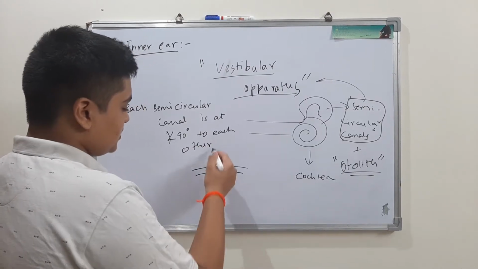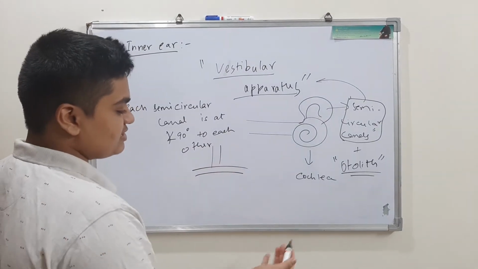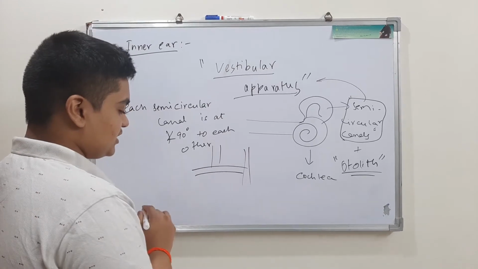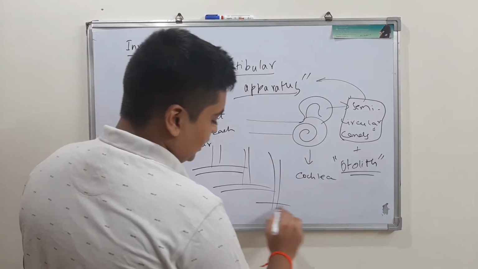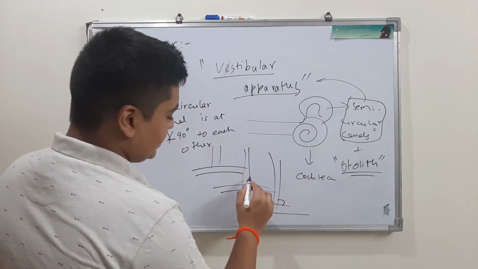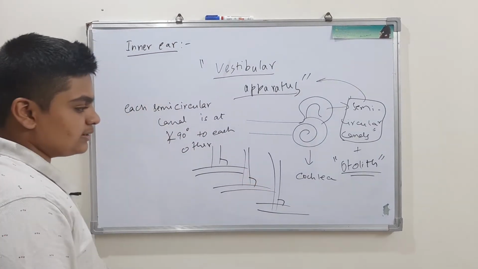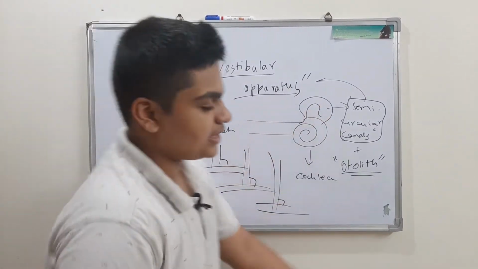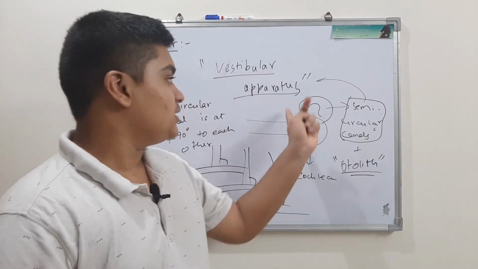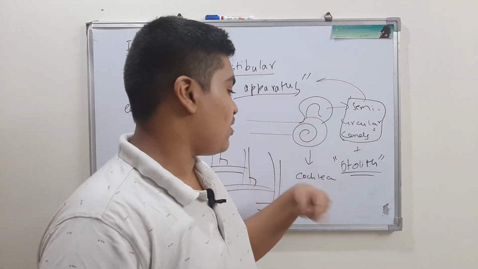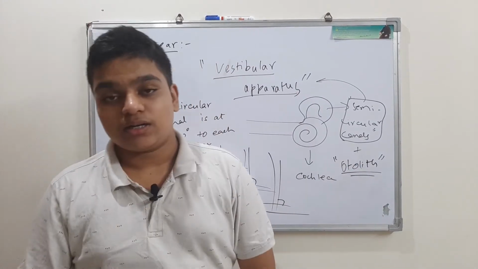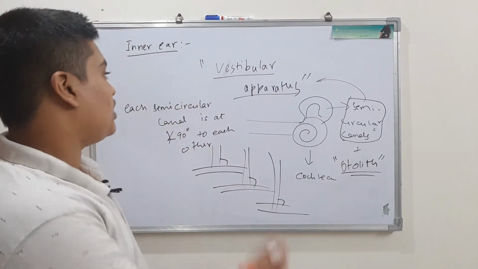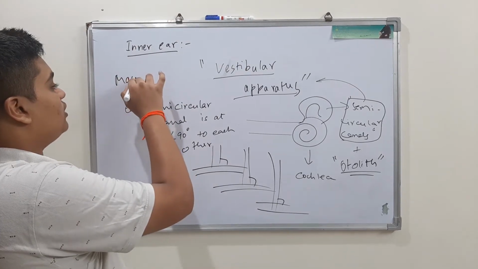If this is one semicircular canal, this would be another, and this another. Like this they are at 90 degrees to each other. So the semicircular canals are arranged in the vestibular apparatus above the cochlea, and otolith is also a part. And you have another part called macula.